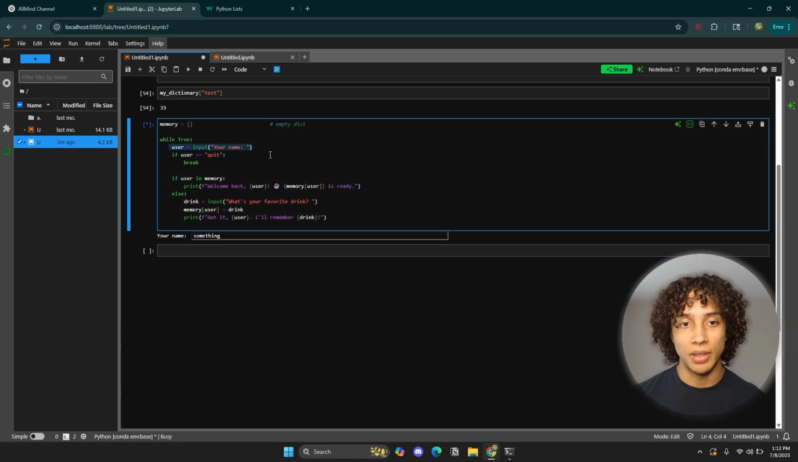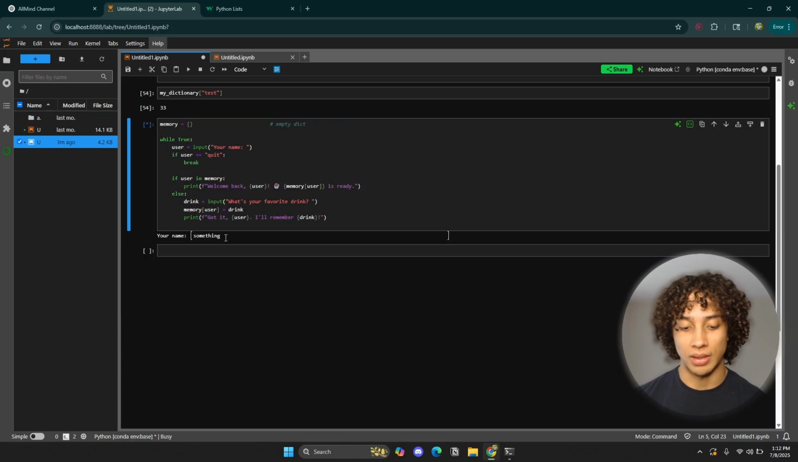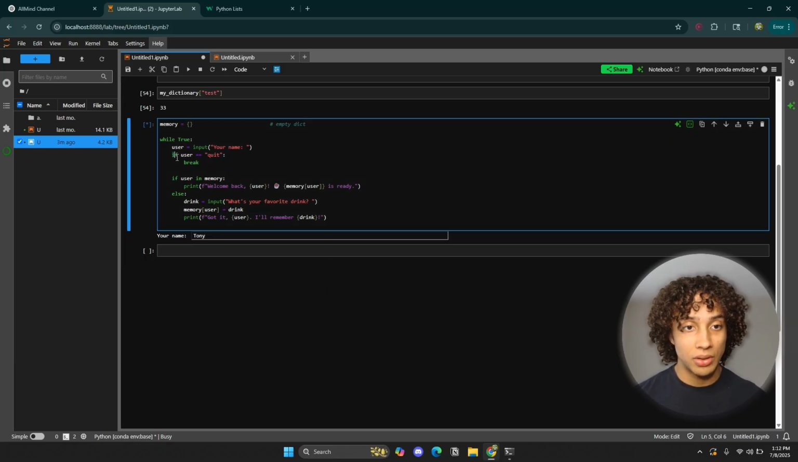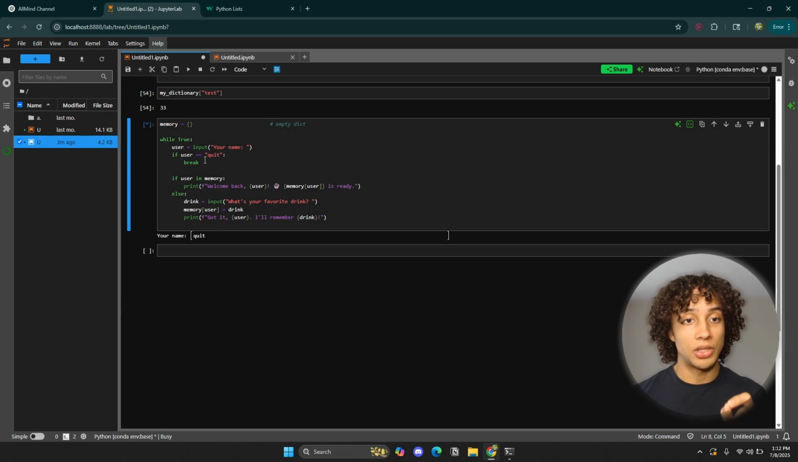So it's asking for my name, right? Let's actually type my name, Tony. And once I press enter, Python is going to check, did the user type in quit? No, the user did not type in quit. So I'm just going to ignore that. If I were to type in quit, it's going to break the loop.